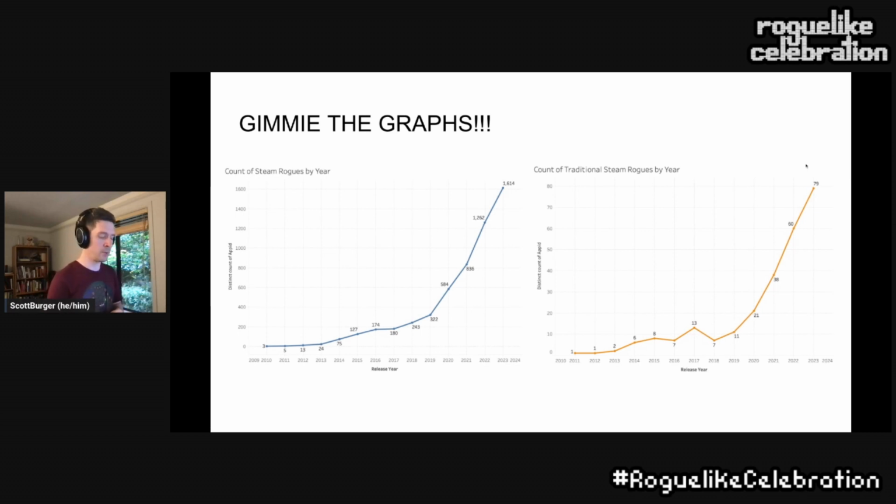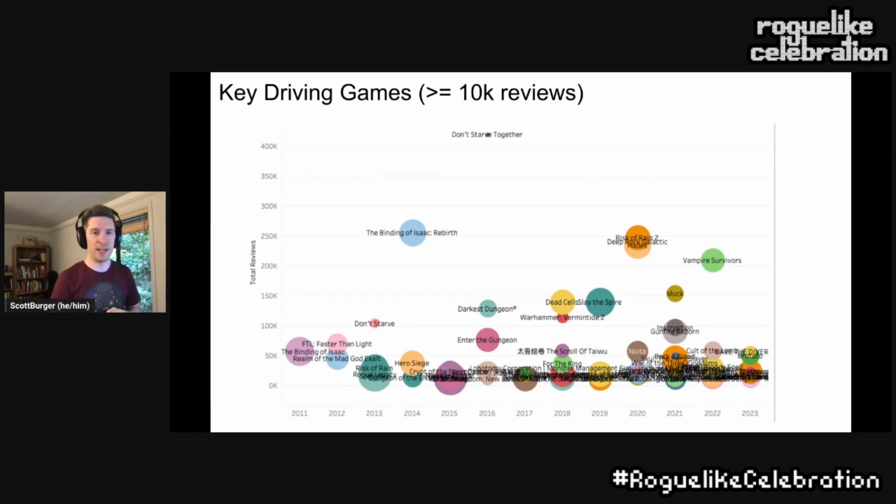So I think we're in a pretty good place to be, either as fans of the genre to have lots of options to play, or as developers to learn from other people's work and see how things are evolving and what games are really pushing the trend and envelope. Which, speaking of which, key driving games. So this is kind of a busy chart. There's a lot going on here. I'll walk through it step by step.